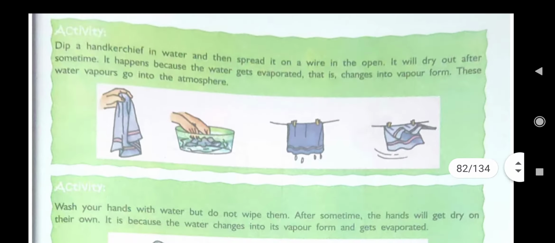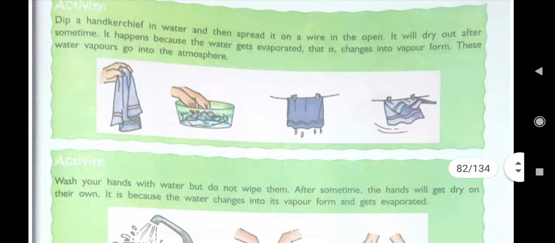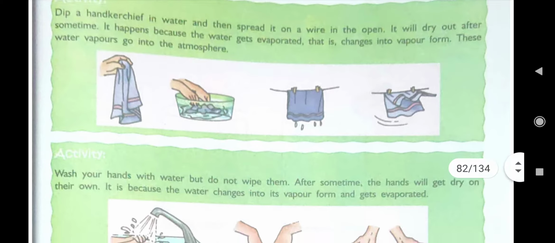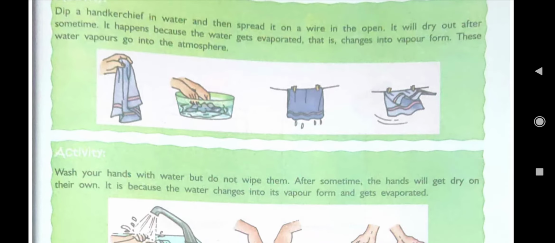And then this activity also I told you that whenever your mother dries your wet clothes under the sunlight, then where do the water particles go? Due to the heat of the sun, it evaporates, means water, liquid water becomes water vapor on heating, and then the clothes are dried up.